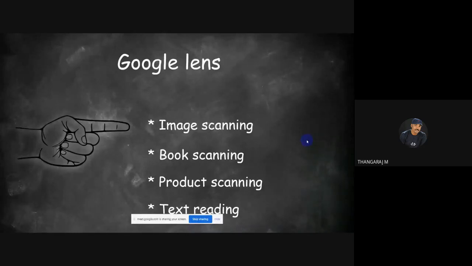Today, we are going to look at some Google Tools. And now we are going to talk about a very important tool in Google Tools, that is Google Lens. How to scan an image, how to scan a book, how to scan a product, and text reading.